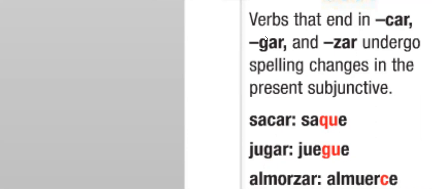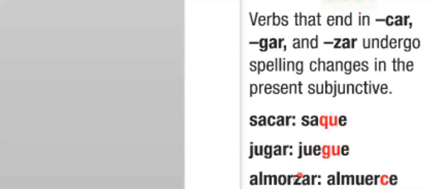And this is just to preserve the sound, because if this were a C right there, that would be pronounced sase. Cool word, but that's just not how you do it. So we have to change that C to QU to preserve that hard C sound, that K sound. So sacar, we want to preserve that K sound. Jugar, without that U right there, this would be juege. And we have to preserve it, so we add that U to keep that hard G sound. Jugar, we want to keep that G, so we do that.